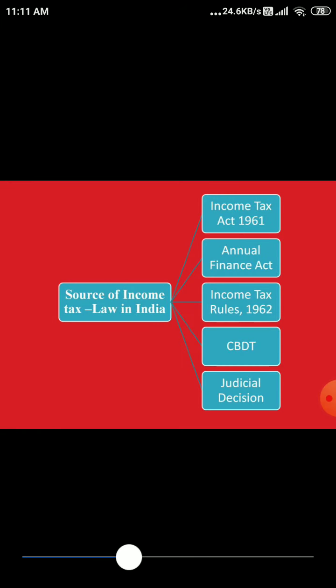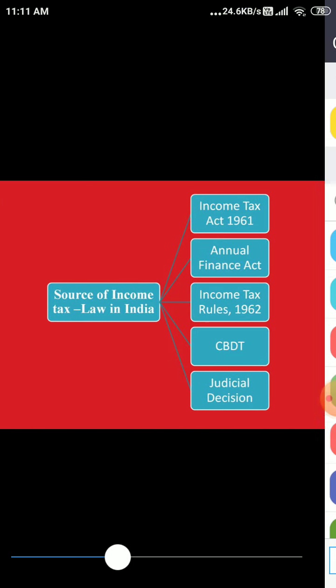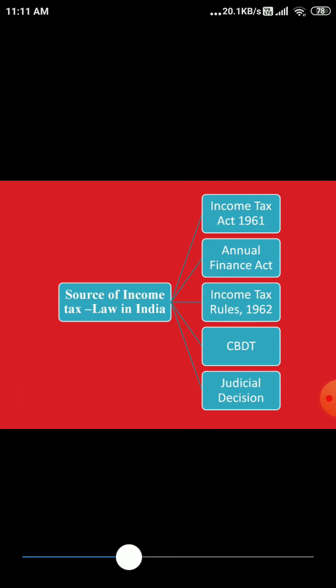Similarly here, what the government did is collect the sources of Indian income tax law from different places. First was the Income Tax Act 1961, right? Whatever rules were applicable in 1961, all those things have been continued, right? This was the first source, which means whatever the Britishers had done in the income tax, some of the same things have been continued.